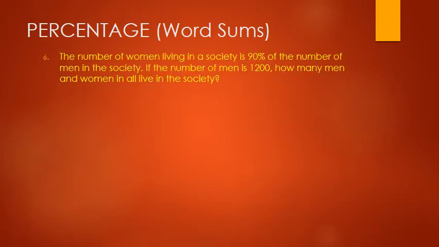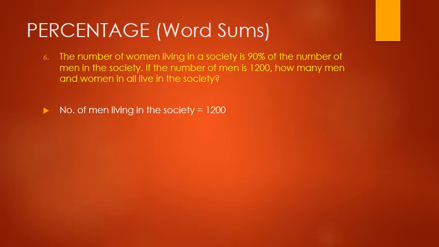So children, let's begin exercise 12B from question number 6, right? It says the number of women living in a society is 90% of the number of men in the society. If the number of men is 1200, how many men and women in all live in the society? So let us see how we are going to solve this word sum.